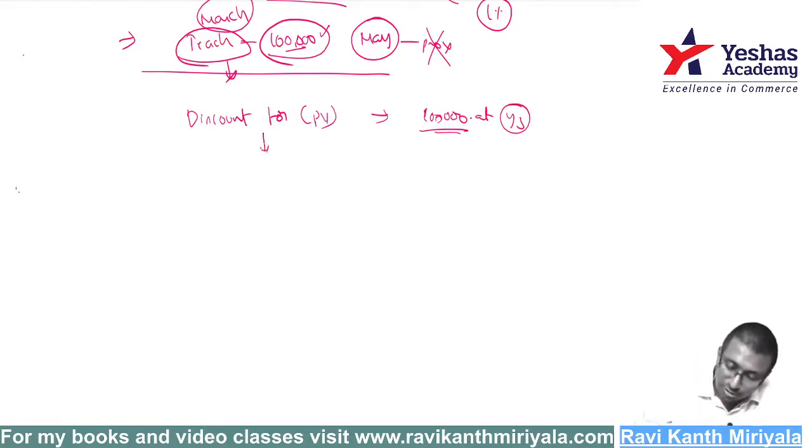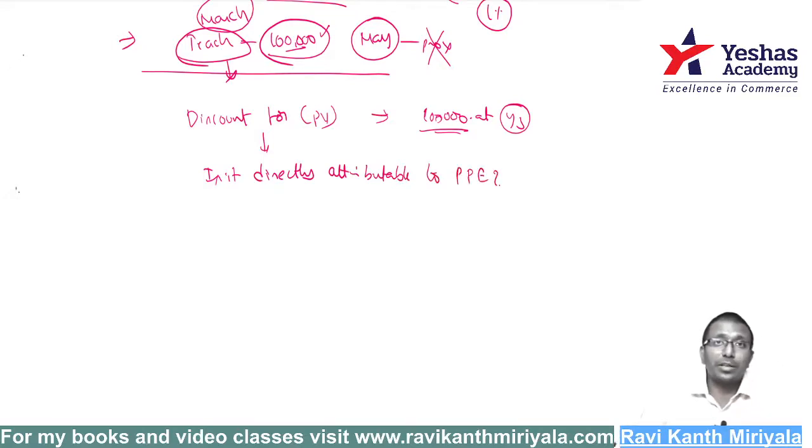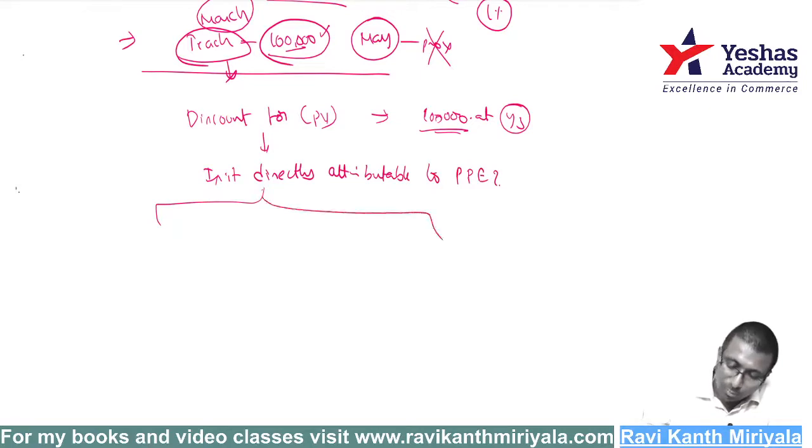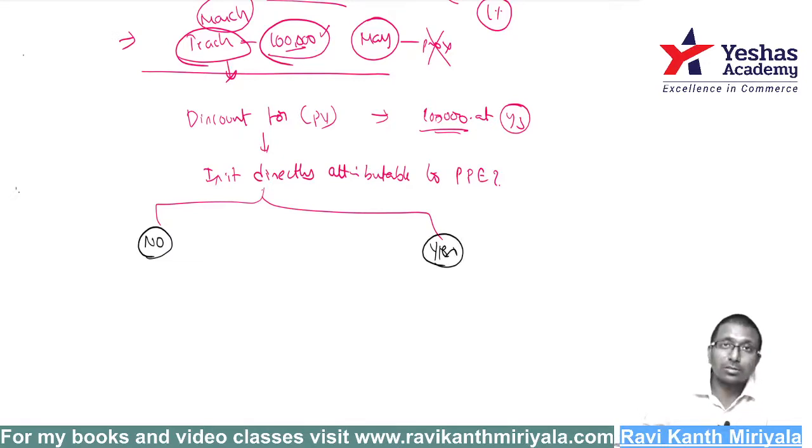Right. For this question, first we will ask one question. Is it directly attributable to PPE? First question. Are you making the provision because of the PPE? So the answer can be, no sir, it is not because of PPE, or the answer can be yes.